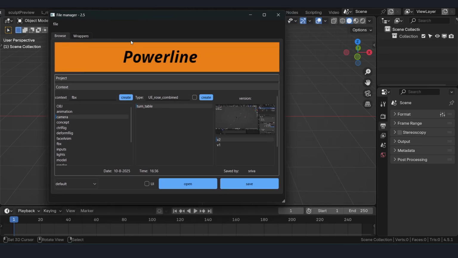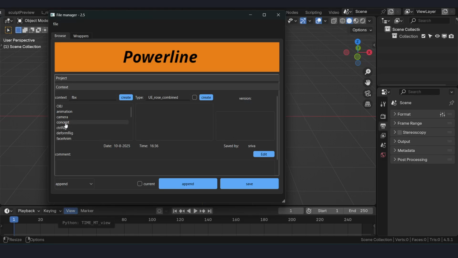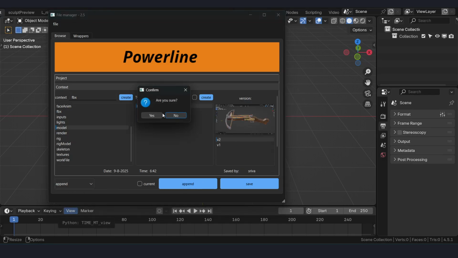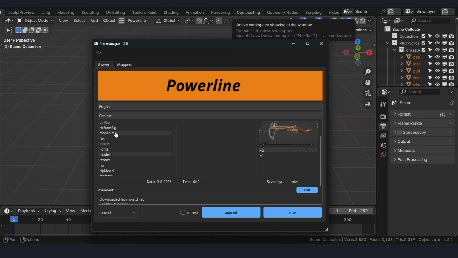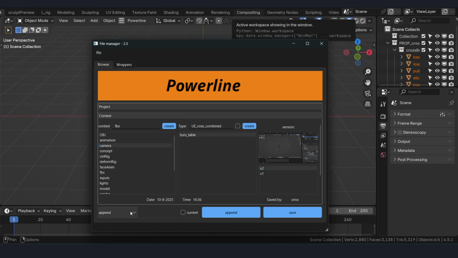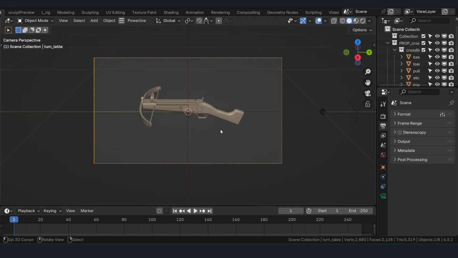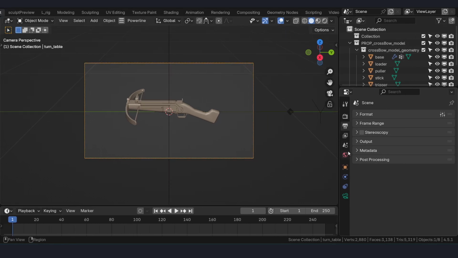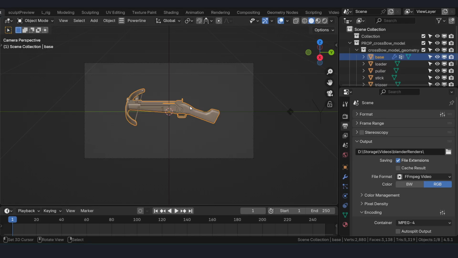This is the usual way we work. We browse our project, we go through our asset, let's say crossbow, we append the model and then we adjust our cameras, turntable camera, view through camera, set our project path and hit render, and then we get a viewport render.